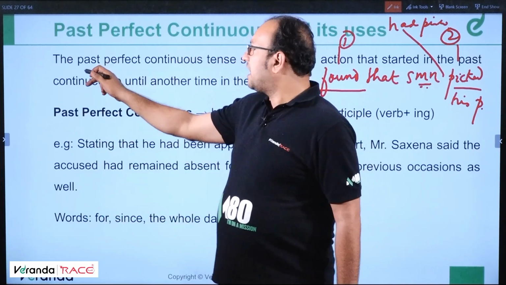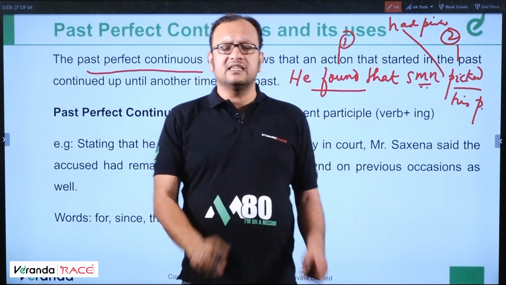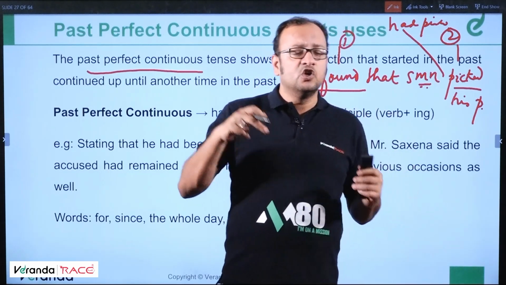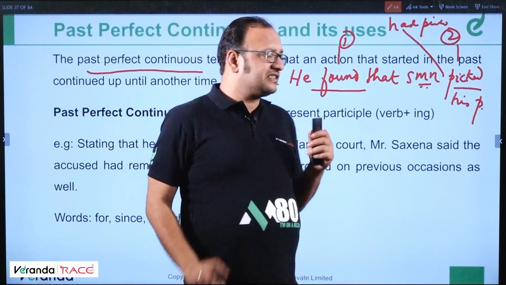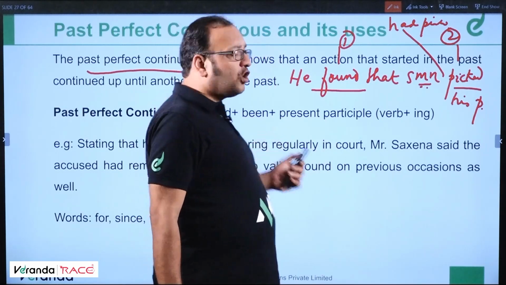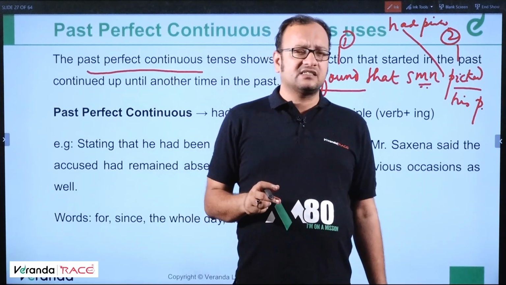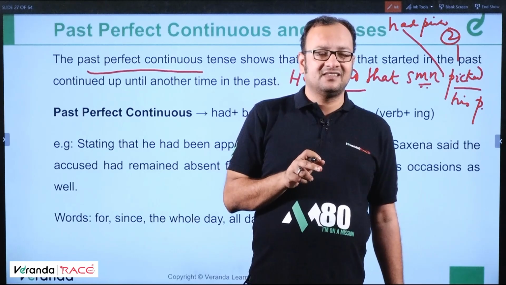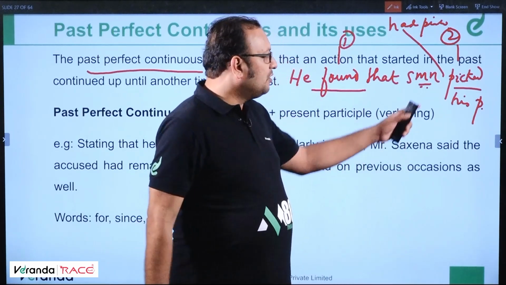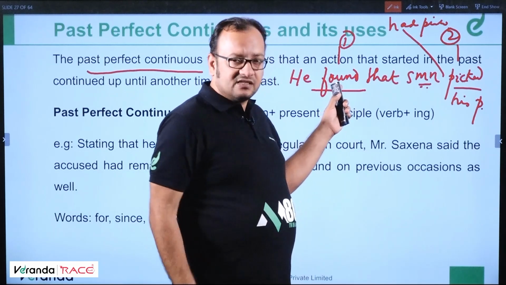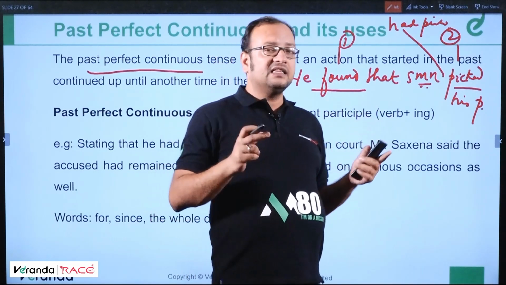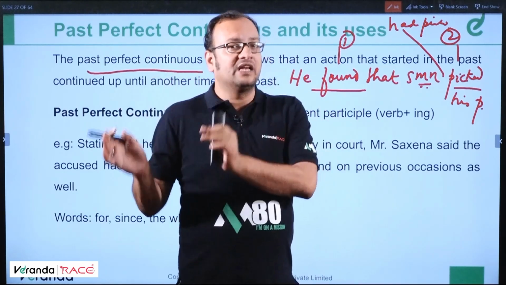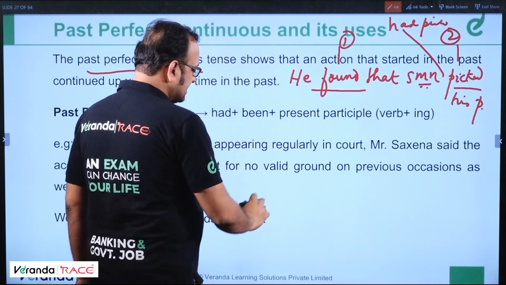Similar tip is applicable in past perfect continuous as well. The only thing is, the particular action which happened earlier or which had been happening earlier should be followed by a time duration. For example, the dog had been barking the whole night. The dog had been barking the whole night when the police arrived. So you understand, when the police arrived is the second action, and the previous action is the dog had been barking, followed by a time duration, the whole night. One more example, I'll write here.